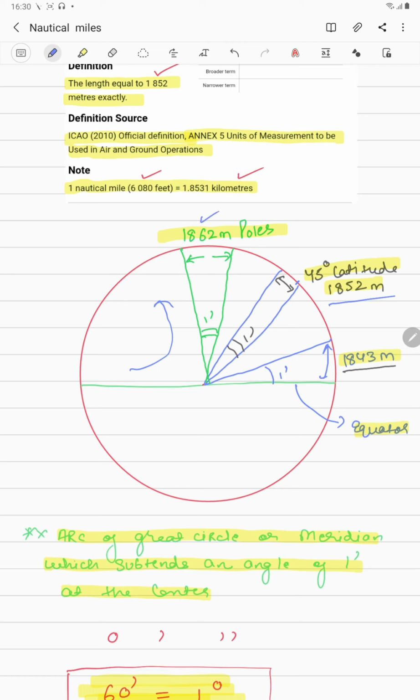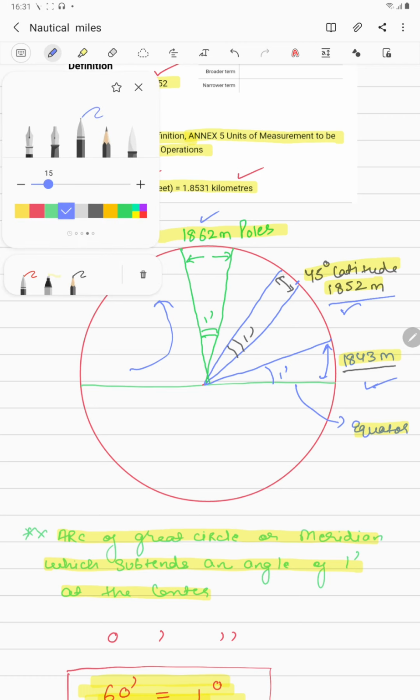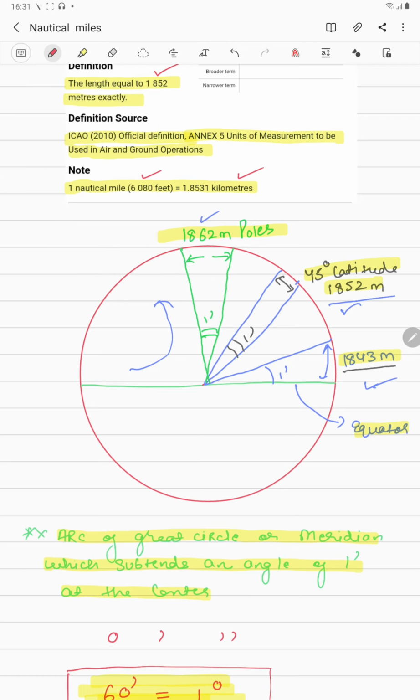It is 1862 at the poles, whereas it was 1843 meter at the equator. But for all the calculation purposes and everything, we take a standard of 1852 meter.